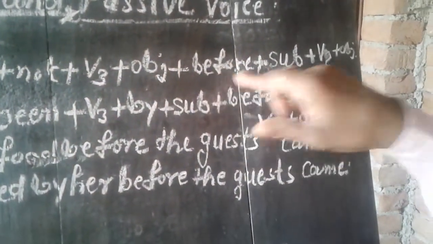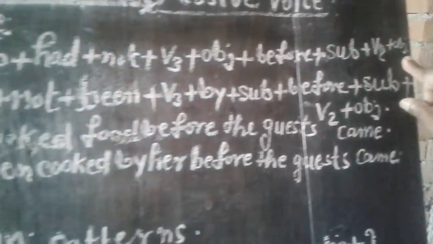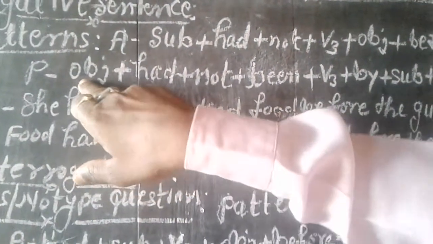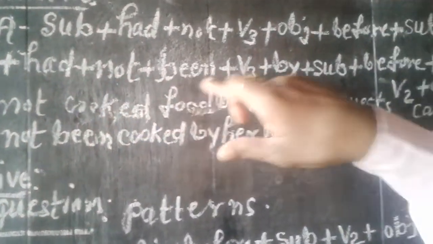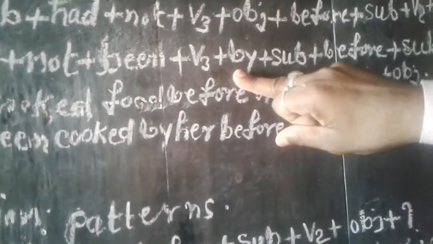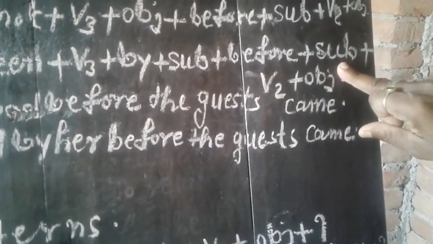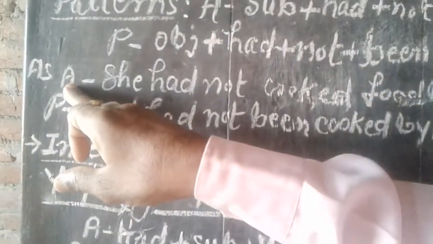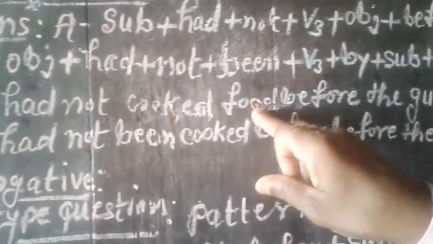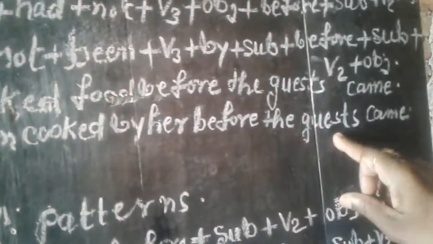After that we use before, and again we use subject and second form of verb, and at last we use object. In the passive voice, first of all we use object, after that had and not, then been, and third form of verb, preposition by, after that subject and before, and again we use subject and second form of verb, at last we use object. For example, active: she had not cooked food before the guest came. In the passive: food had not been cooked by her before the guest came.